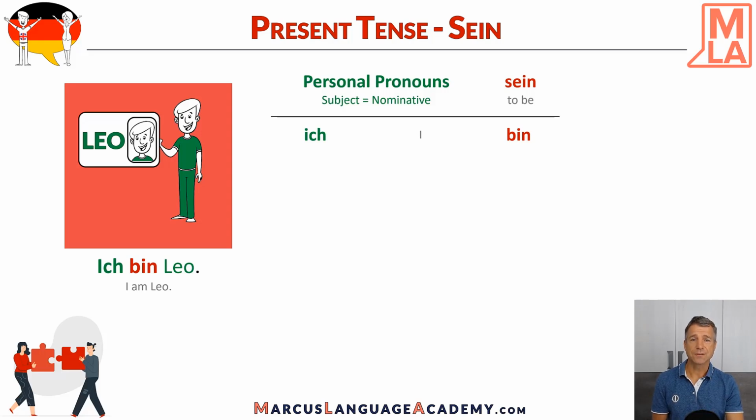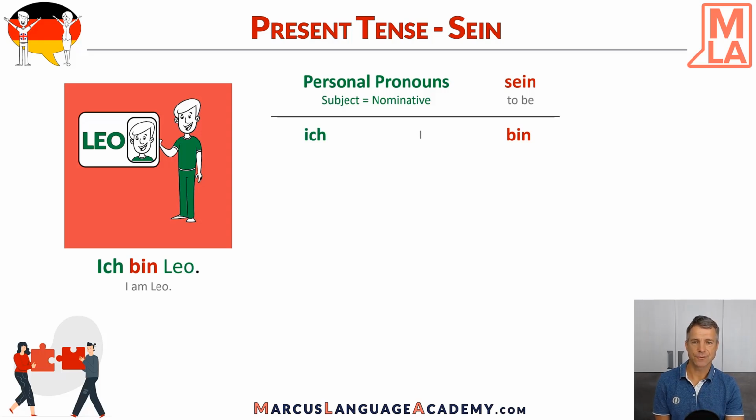The first person, I, in German would be ich bin. And here we have also an example, ich bin Leo. You see the background color is red because ich bin is quite irregular. There are no rules, it's just irregular. Leo is green because it's the subject of the sentence. So I am Leo, ich bin Leo.